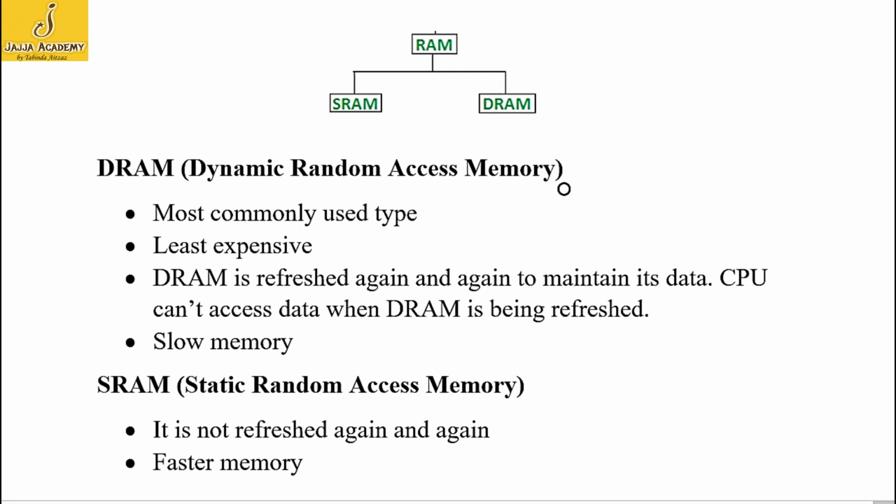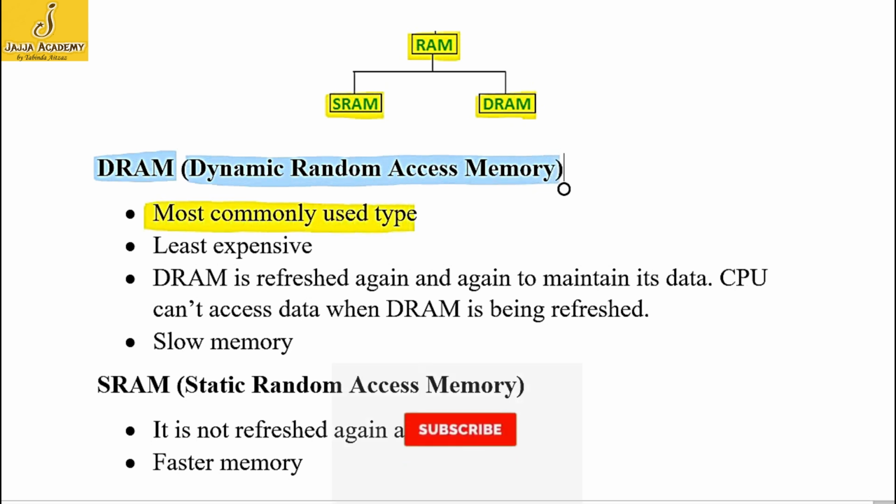Now let's discuss the types of RAM. There are two types of random access memory, SRAM and DRAM. DRAM stands for dynamic RAM or dynamic random access memory. This is the most commonly used type of computer memory and it is least expensive.